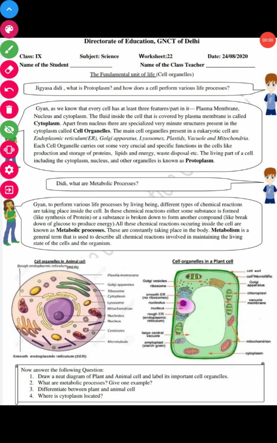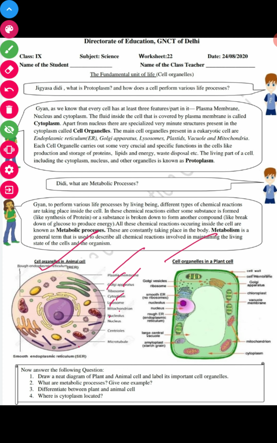So students, here is the diagram of plant and animal cell. A very beautiful diagram which clearly shows the cell organelles in animal and plant cells. In animal cells, we have plasma membrane, Golgi apparatus, ribosome, cytoplasm, lysosome, mitochondria, nucleus, and centrioles and microtubules.